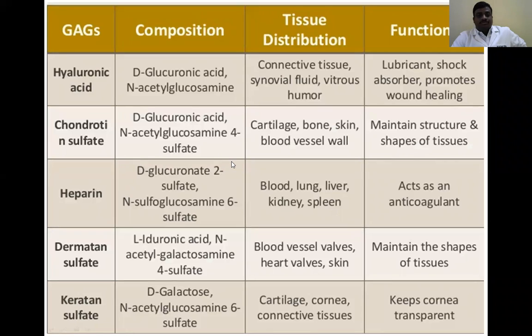At least in the examination, you can draw this flow chart. I mentioned this one in the actual class; some students wrote it like this and were given full marks, I think 3.5 or 4 marks. If you don't remember each explanation, at least you can write down this chart. For hyaluronic acid: what is the composition, where is it present, what is its function. At least 3 points from each glycosaminoglycan.